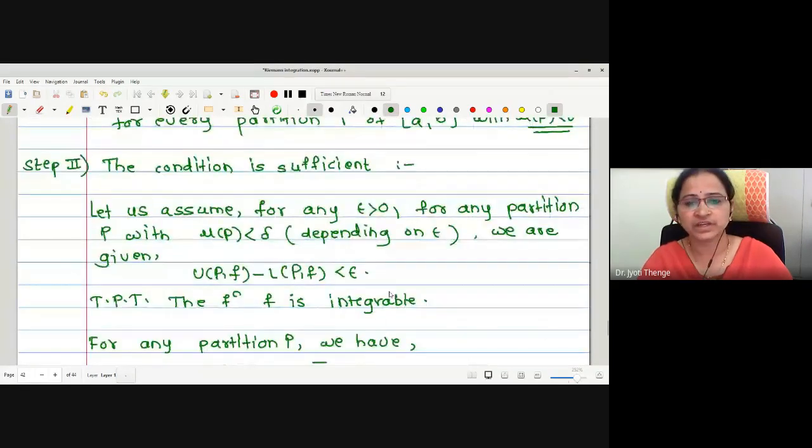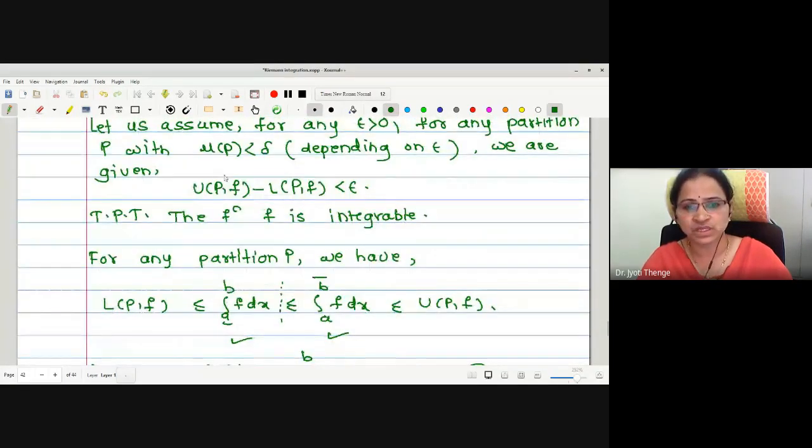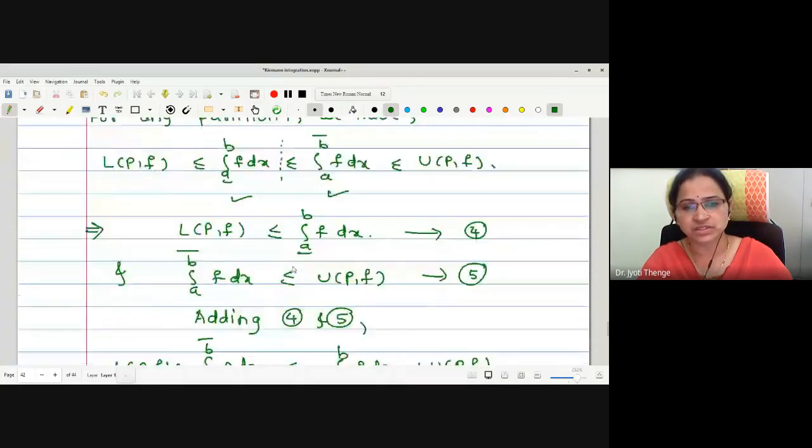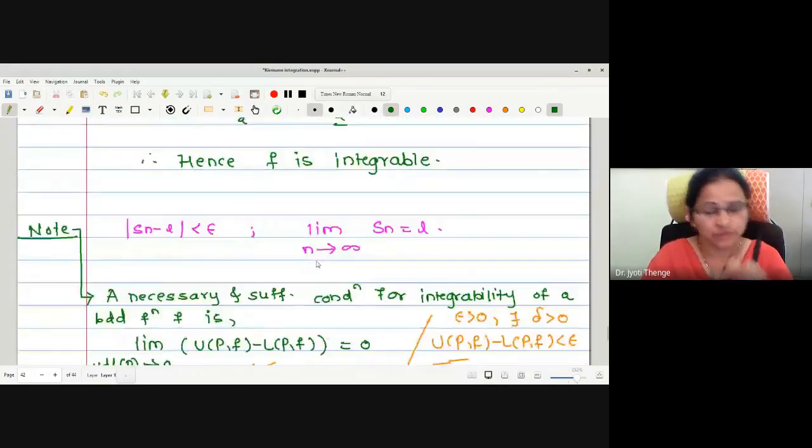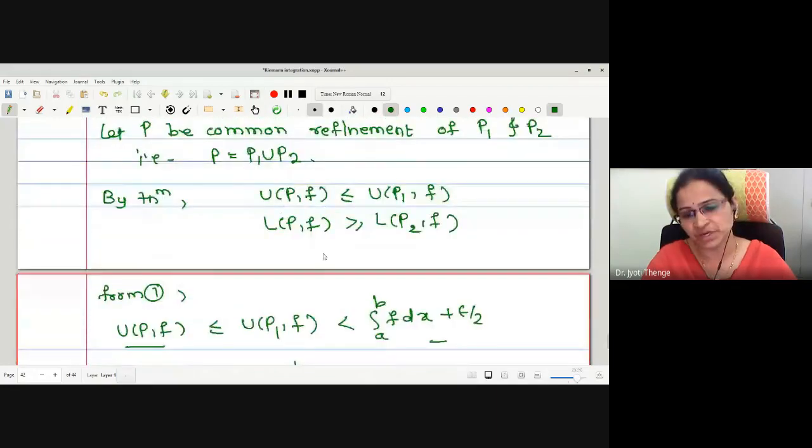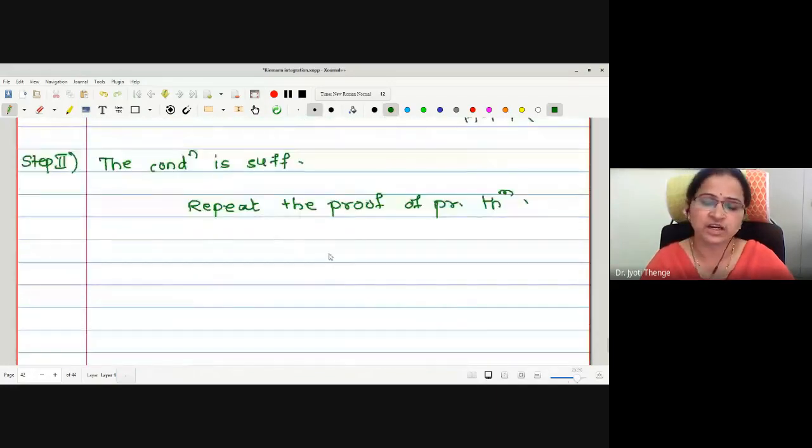Whether we assume this condition or not, for any partition we have written this, and therefore for the second part we have to repeat the proof of the above statement as it is. Therefore this is today's exercise: repeat the proof of the previous theorem.